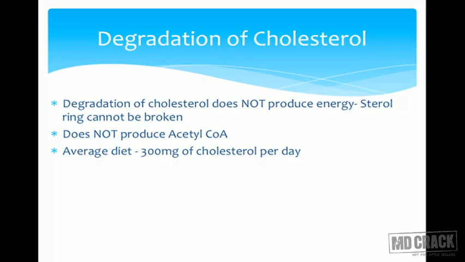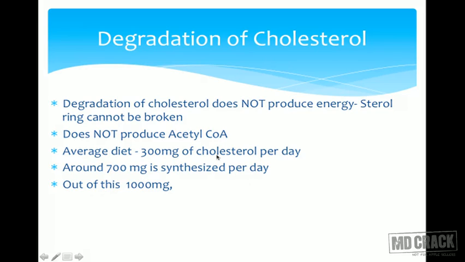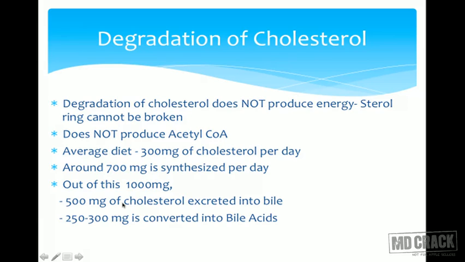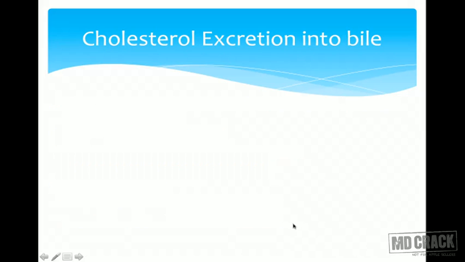The average diet has around 300 milligrams of cholesterol per day. Around 700 milligrams is synthesized per day. So totally we have around 1000 milligrams. Out of this, 500 milligrams of cholesterol is excreted as such into the bile, and around 250 to 300 milligrams is converted into bile acids and then excreted into the bile. So how does cholesterol excretion into the bile happen?